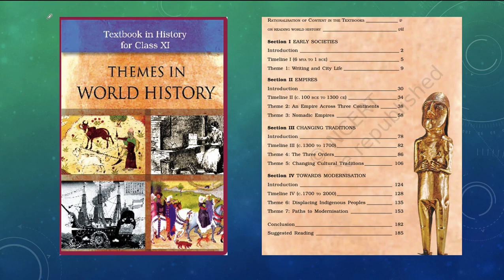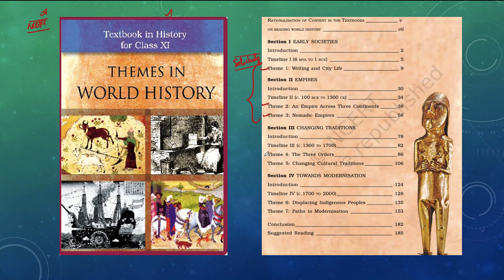Let's now go into the NCERT book list, which is a must-read, especially for the world history segment. With respect to the new NCERT, we have the 11th standard Themes in World History. In this NCERT, we have overall 7 chapters. The first 3 chapters, that is Writing and City Life, An Empire Across Three Continents, and Nomadic Empires, can be read only selectively. No need to read each and everything given here.